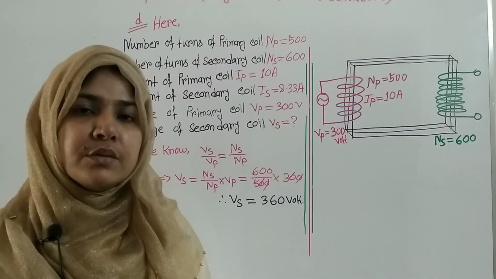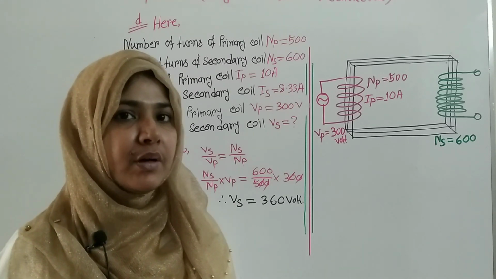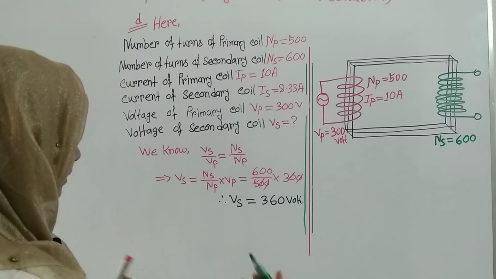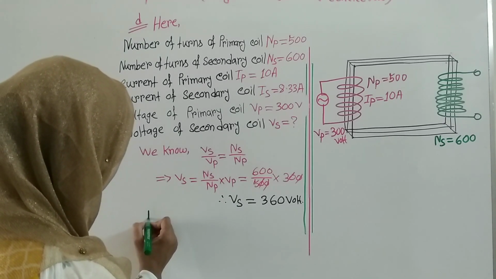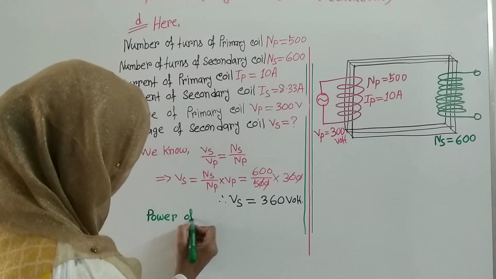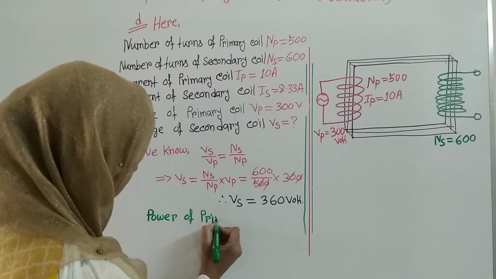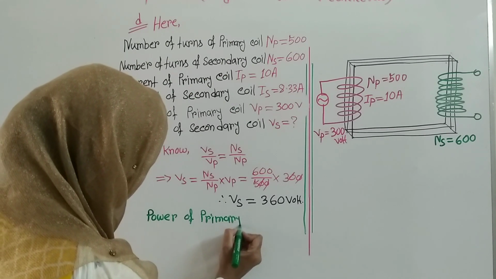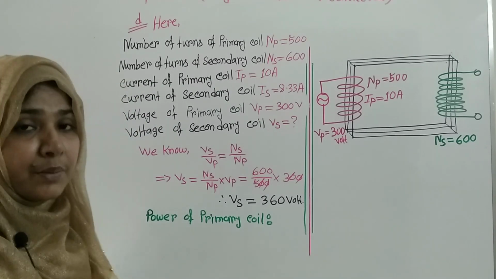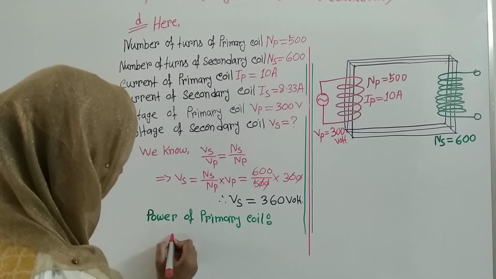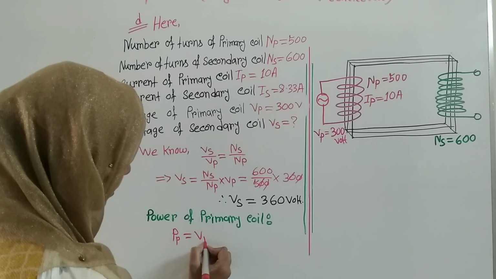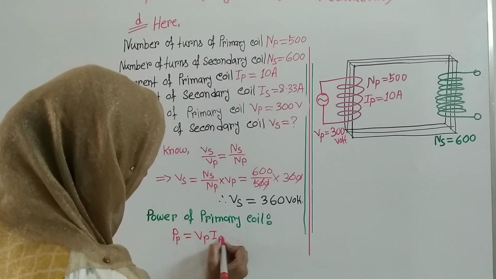We can easily calculate the power of primary coil and power of secondary coil. We know that firstly the power of primary coil, we denote the power of primary coil by P, and the equation is Vp into Ip.